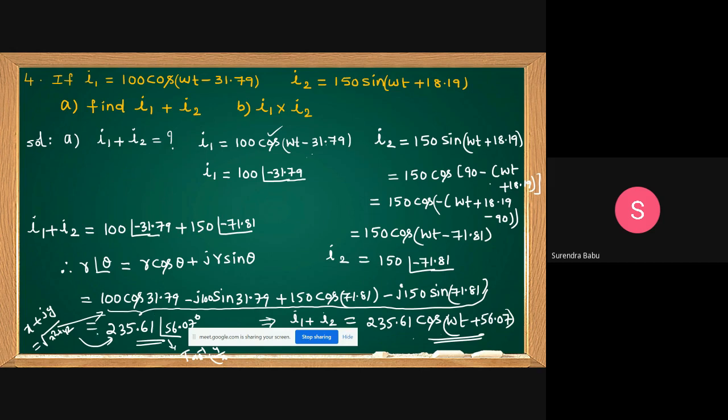Yes. Now we can do I1 into I2. In this B question, is it completed, all of you? Just mathematical calculations only. What is B question, students? I1 into I2.